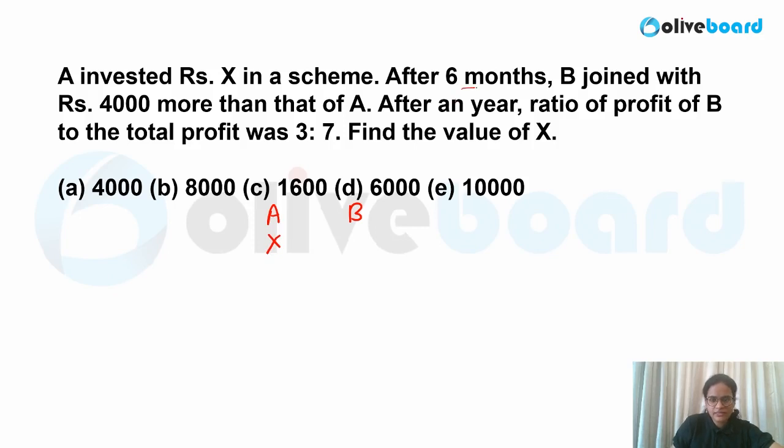After 6 months, B joined him with 4,000 more. So what will you write? X plus 4,000, because he came with 4,000 rupees more after a year. So A is there for 1 year, so let me write 12 months. And he is there only for 6 months. So what would be the ratio? 1:2 would be the ratio.